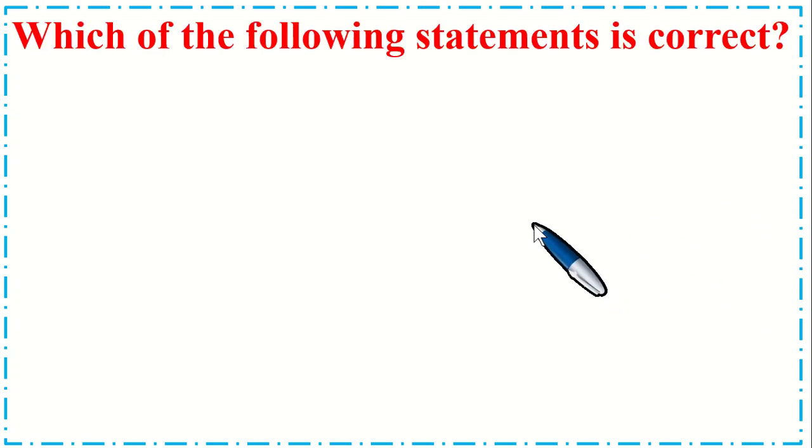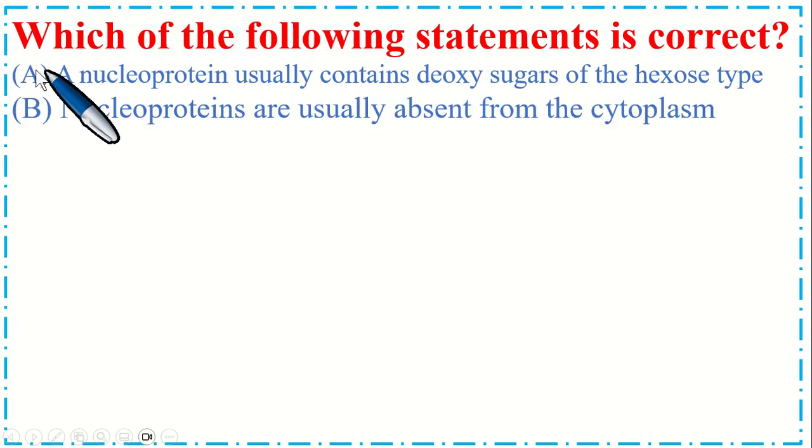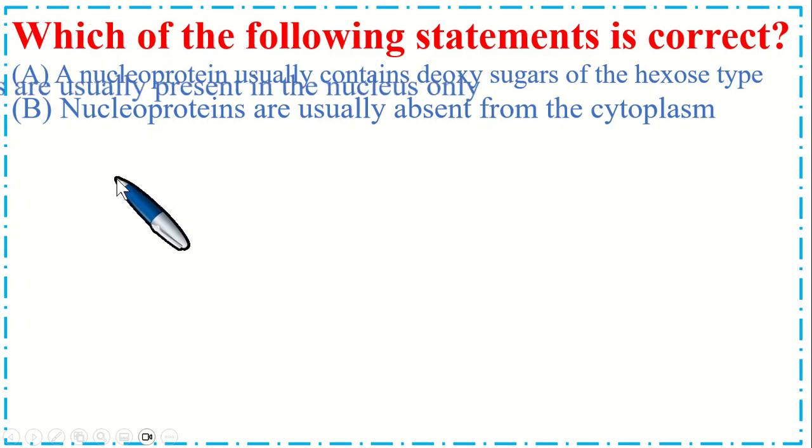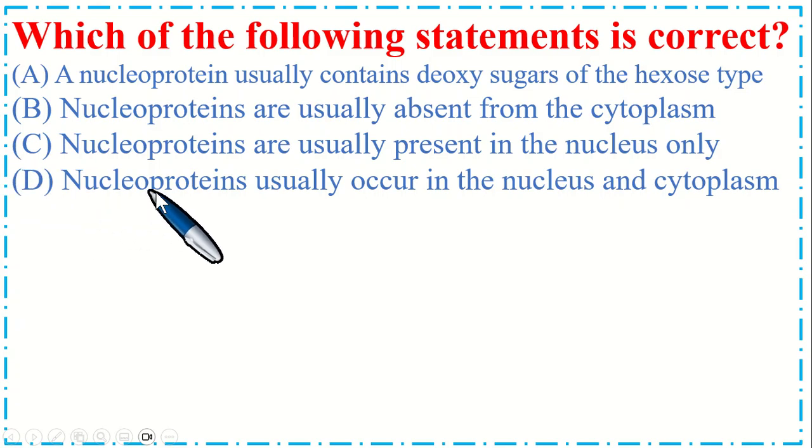So this is a very important MCQ. Which of the following statements is correct? Option A. A nucleoprotein usually contains deoxy sugars of the hexose type. B. Nucleoproteins are usually absent from the cytoplasm. C. Nucleoproteins are usually present in the nucleus only, and option D nucleoproteins usually occur in the nucleus and cytoplasm.